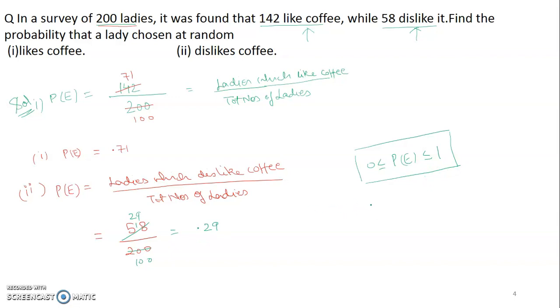You can check: 0.71 and you add 0.29, 9 and 1 10, 0 carry plus 1, 7 and 1 8, and 2 10, 0 carry plus 1. The sum of the probabilities is 1, correct. All this I had explained, and I have verified this also now, so keep this in mind. Don't forget, these are important concepts you should always remember.